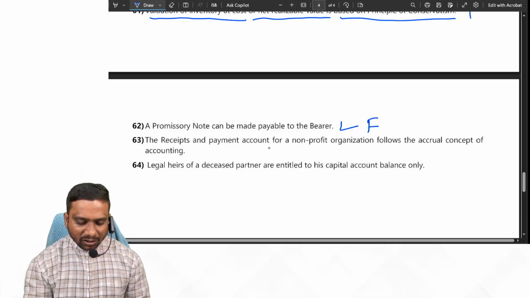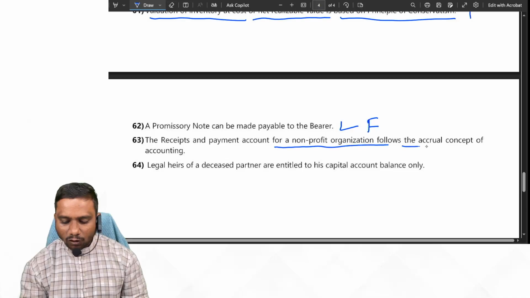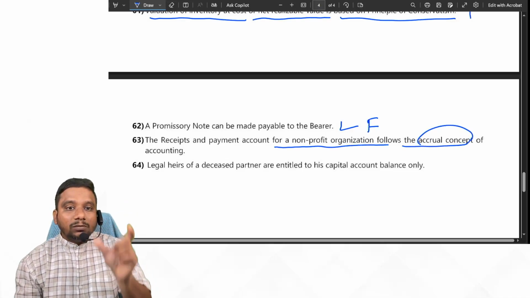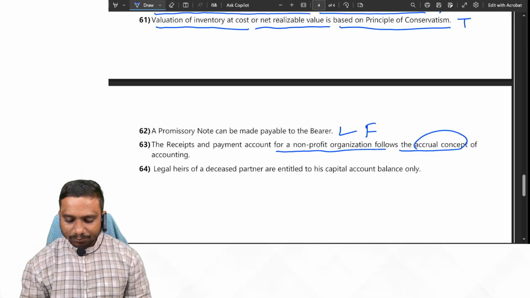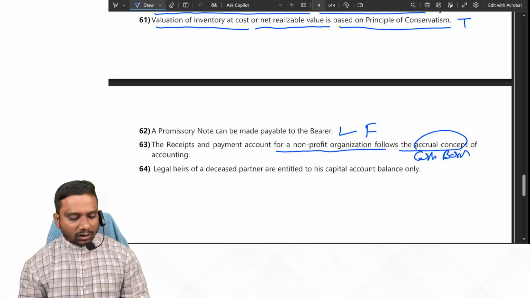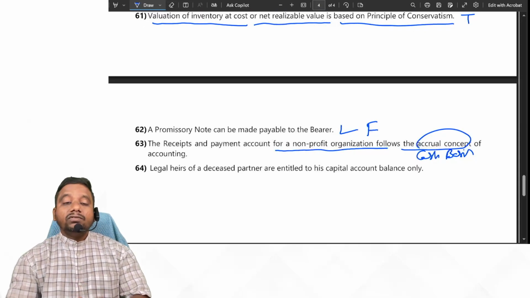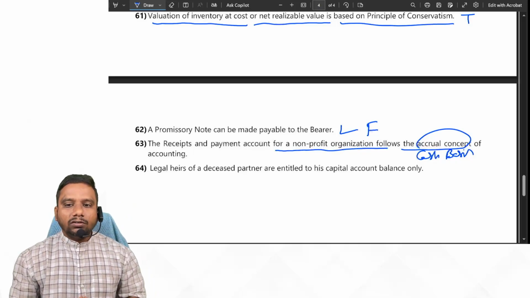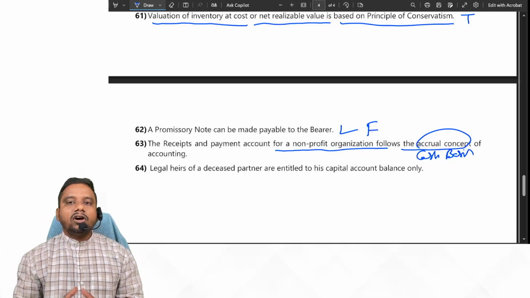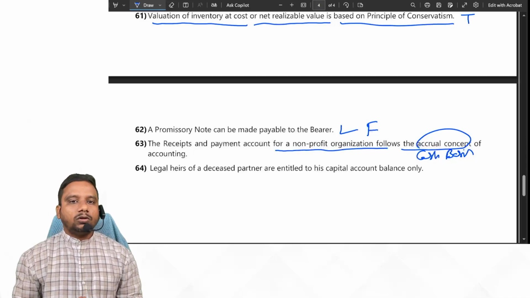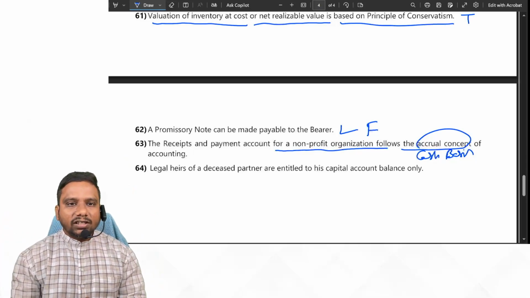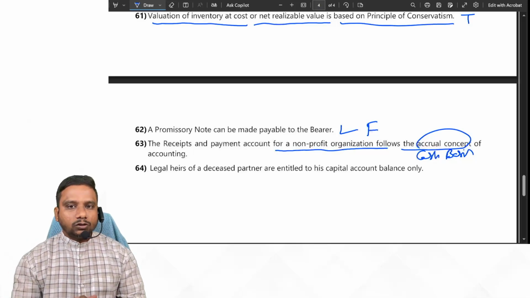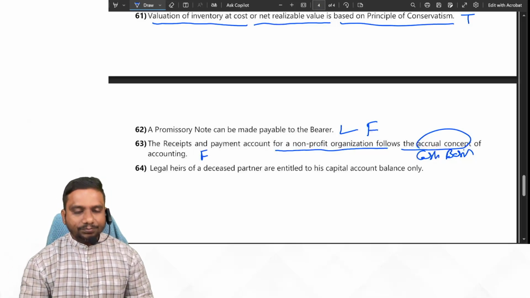Next, the receipts and payments account for a non-profit organization follows the accrual concept. No. In the receipts and payments account, we record the entry whenever we receive cash and whenever we pay cash. So it is cash basis. So they follow the cash concept. So the given statement is false. Suppose if they have given like this, the income and expenditure account for a non-profit organization follows the accrual concept of accounting. Yes, the given statement is true. Why? Because at the time of preparation of income and expenditure account, we follow the accrual concept. So in the given case, it is false.